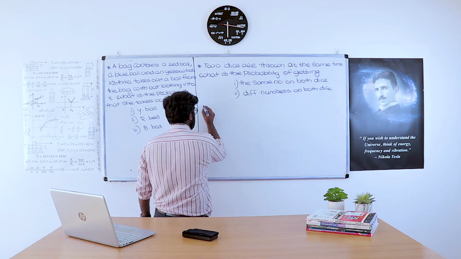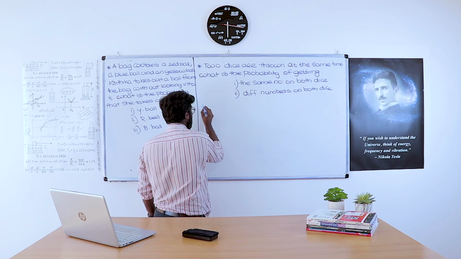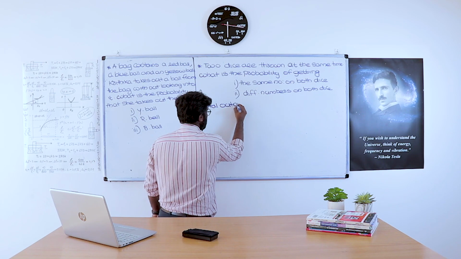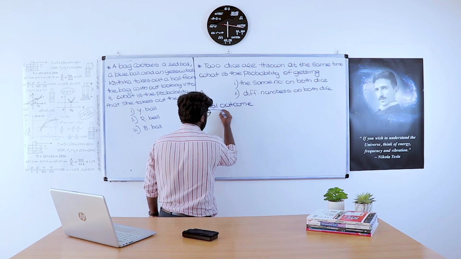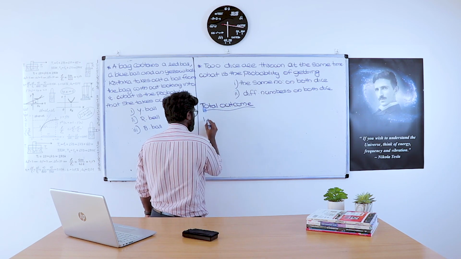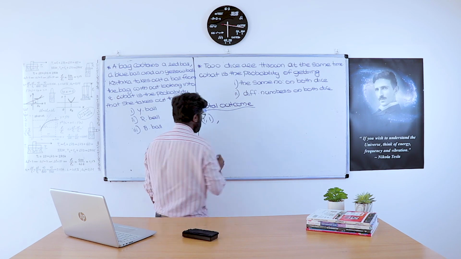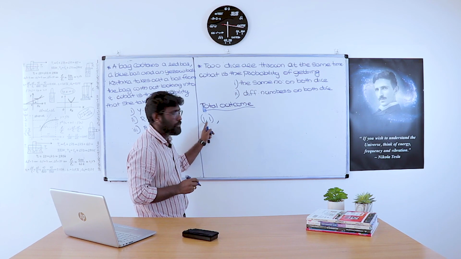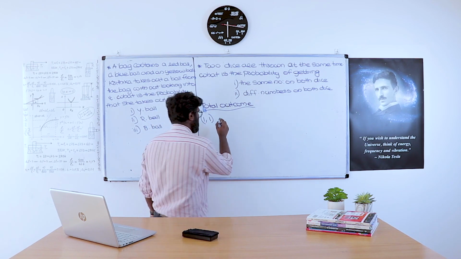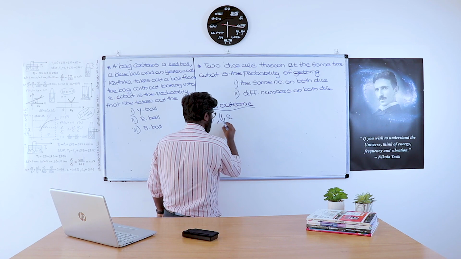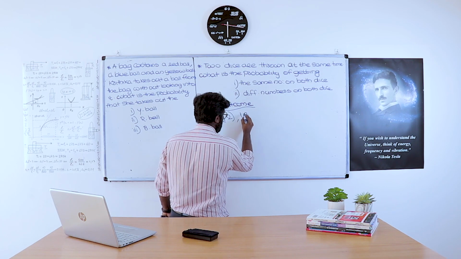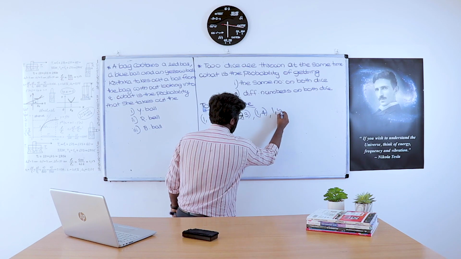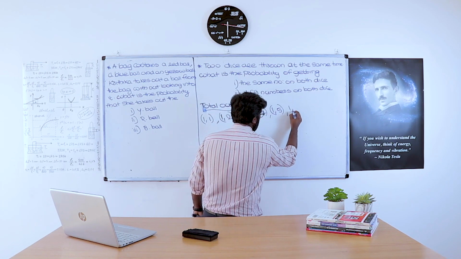The first outcome is 1 1. That means in the first die number 1 appears, and in the second die also number 1 appears. Second one is 1 2: first die 1, second die 2. Then 1 3, 1 4, 1 5, 1 6.